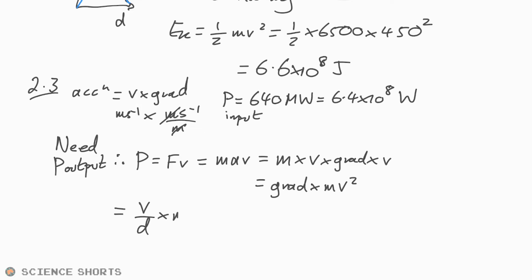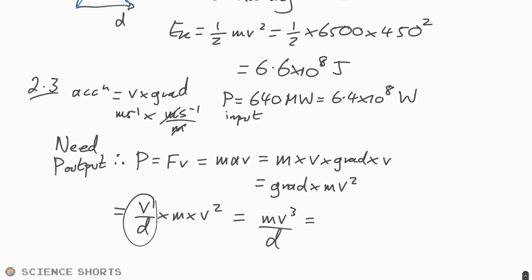Ooh, okay, so this might get interesting. So we might be able to take a little bit more of a shortcut. Yes, we could calculate the gradient just by doing that, but actually, if we just got our values here, and the v is going to be the same, it's going to be 450, then we can just say that this is equal to mv cubed, weird, over the distance. All right. Let's give that a go, see what we end up with.